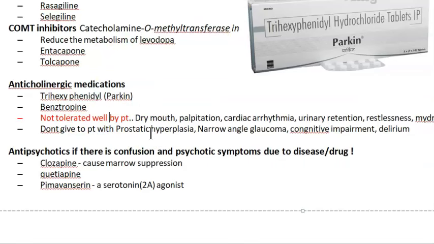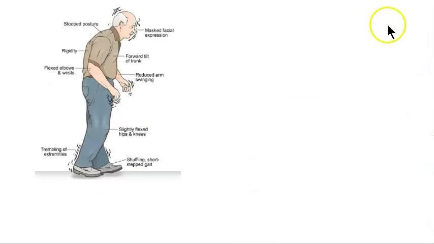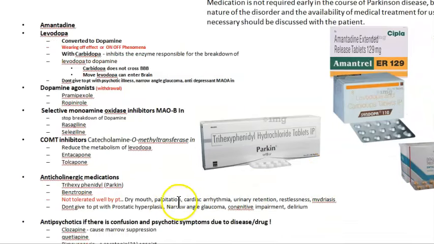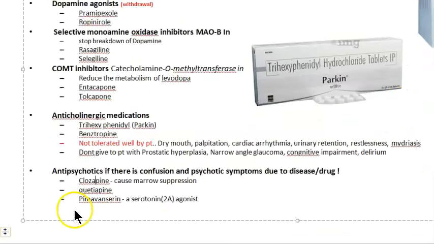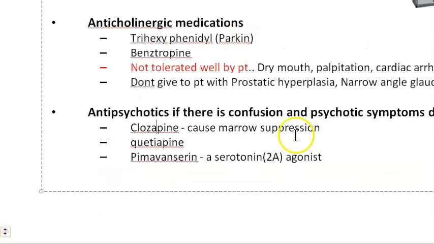Basically you should not give it if they have a prostate problem. And who doesn't have a prostate problem? Old men. You've already seen the image, isn't it? They will definitely have hyperplasia of the prostate. So anticholinergics, better to avoid. Then the last portion of this is antipsychotics. If they are having confusion and psychotic symptoms, maybe because of the disease or because of the drug itself, you have to be sure of what it is.